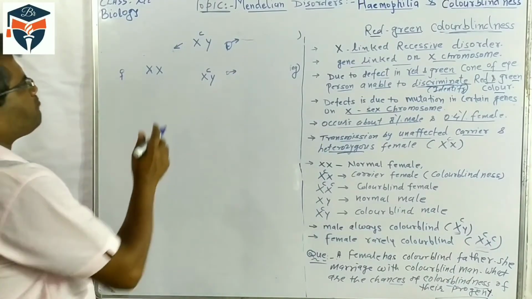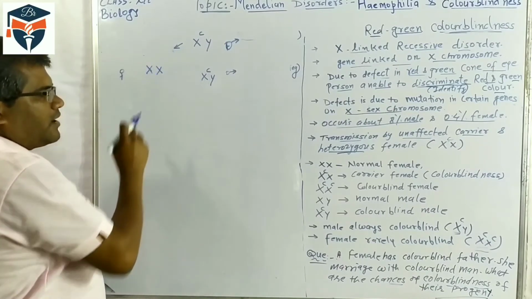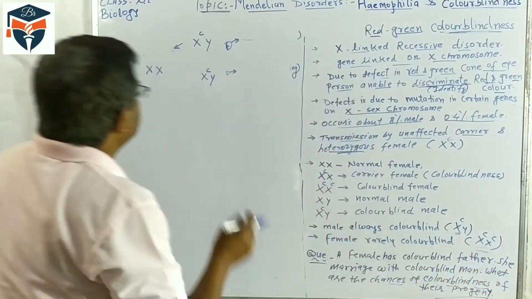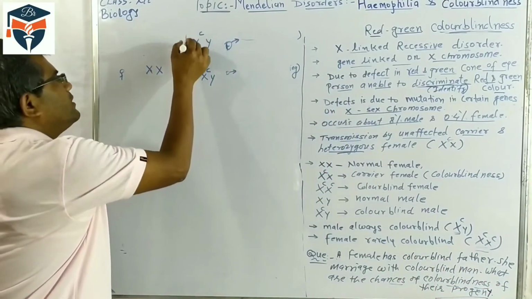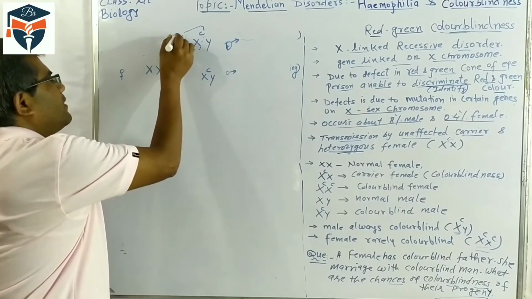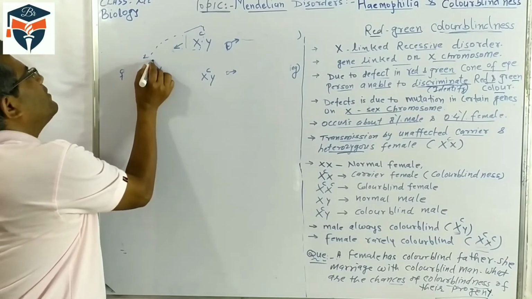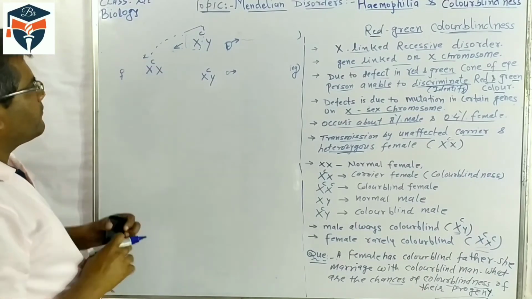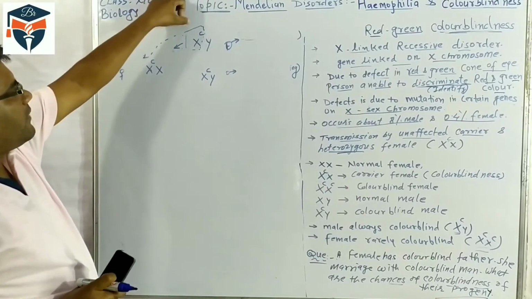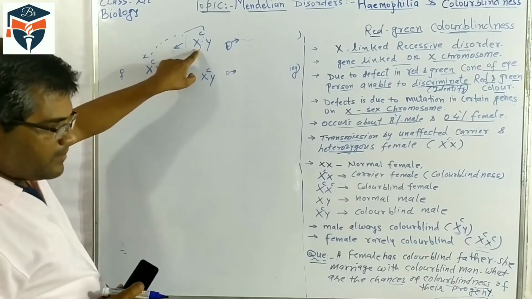Try to understand. The female is normal, but the father of the female is color blind. So the father's X chromosome will come to the female. So the female is normal, but she is a carrier, because the X chromosome comes from the father to the daughter, and the father is already color blind.